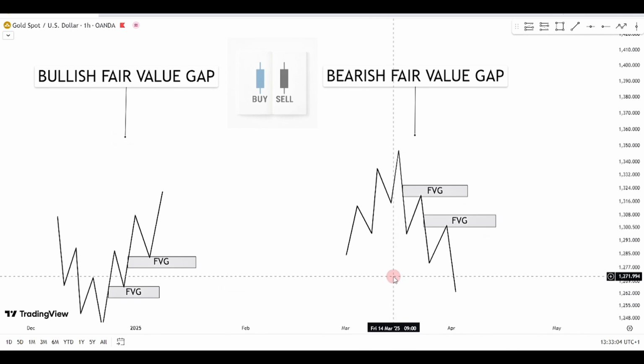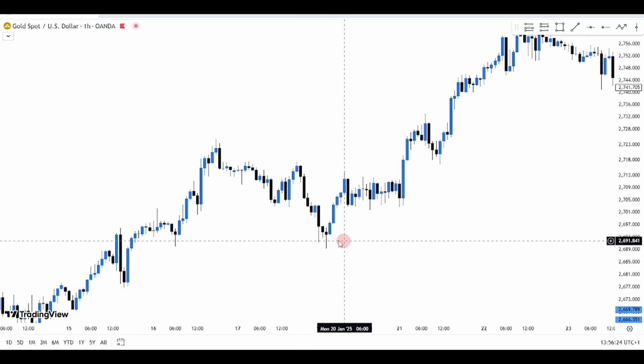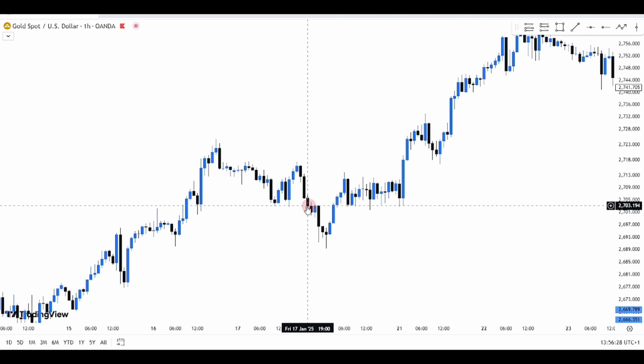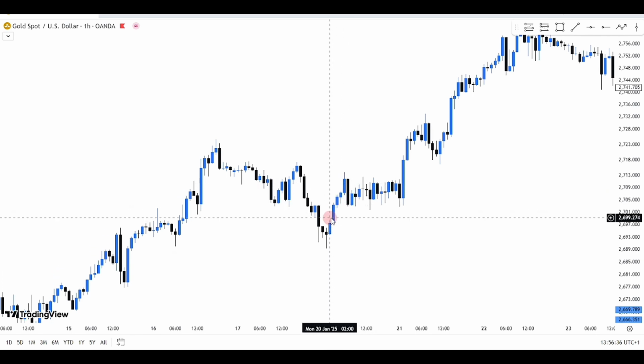Alright, so I'll be taking you guys to the chart and showing you how this fair value gap works, how to draw them, and how to trade them. Looking on the chart, this is what a bullish fair value gap looks like. Price broke this level and shifted to the upside, breaking this level of supply. After price broke that level of supply, we had this FVG level that was formed around this point.